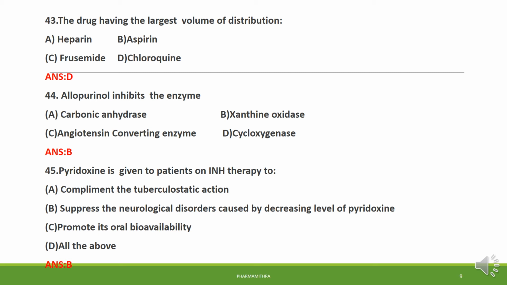Question number 44. The allopurinol inhibits the enzyme. Allopurinol inhibits the enzyme xanthine oxidase and prevents the formation of uric acid. So option B is the right answer.